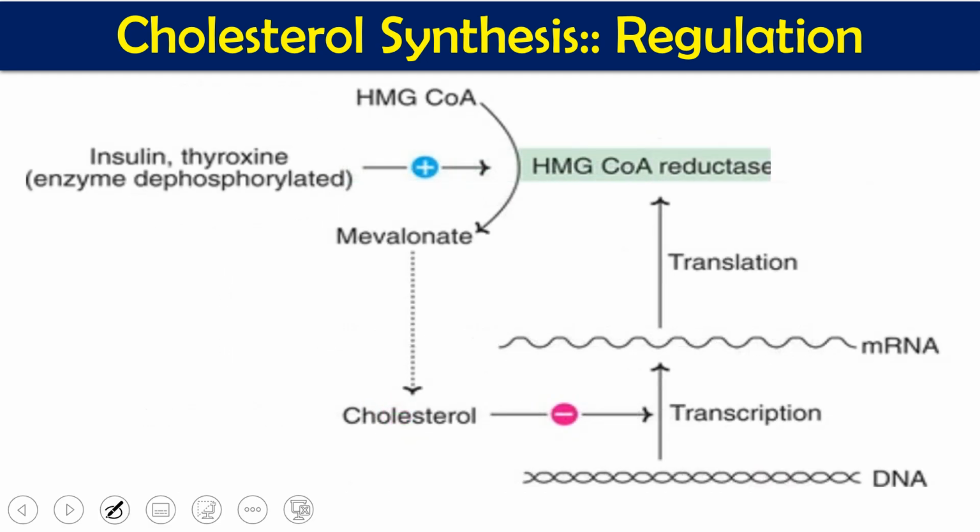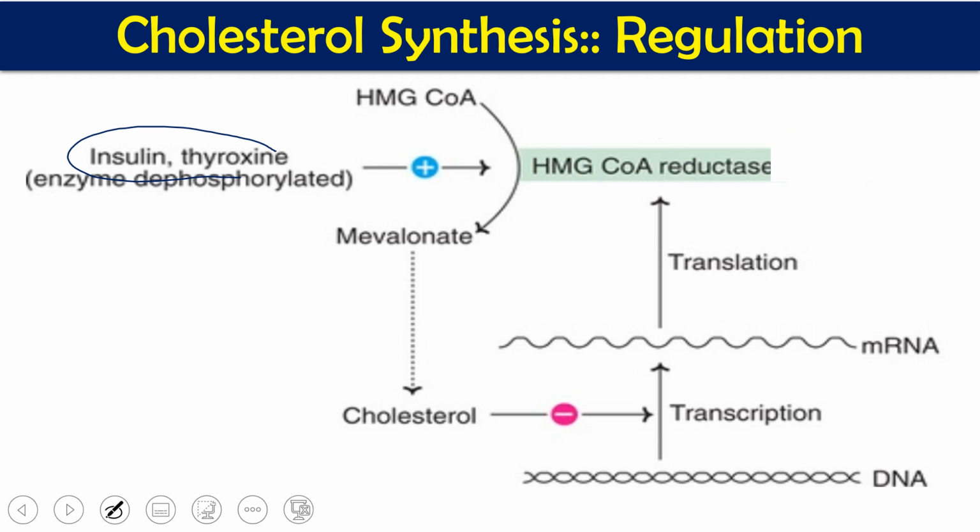The second regulation is hormonal regulation. There are two different types of hormones. One kind of hormone is going to dephosphorylate, and the second type is going to phosphorylate, which adds a phosphate group. HMG coenzyme A reductase is normally activated when it is dephosphorylated. So if it does not have a phosphate, in the dephosphorylated condition, it will be active. We have two hormones, insulin and thyroxine, which normally do dephosphorylation, meaning they remove the phosphate group.